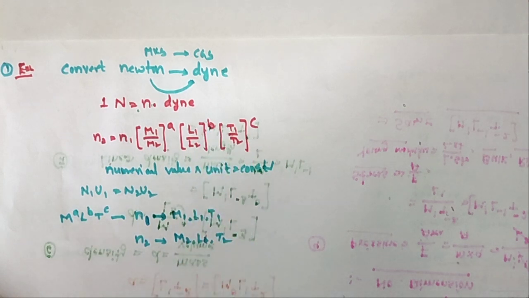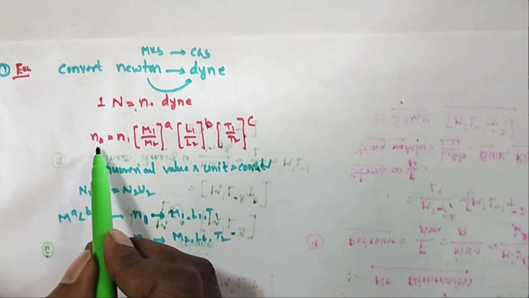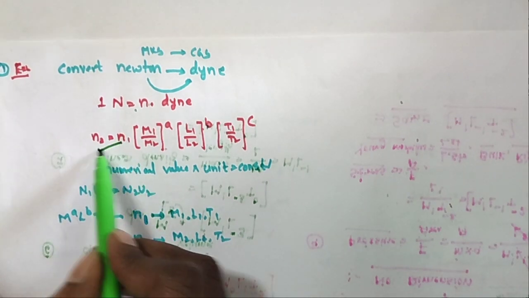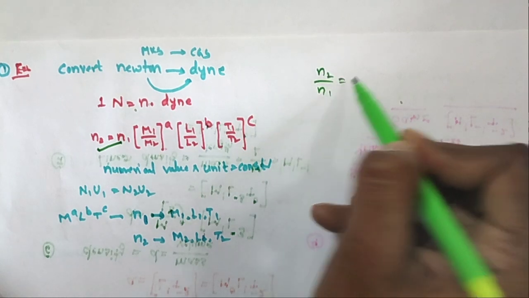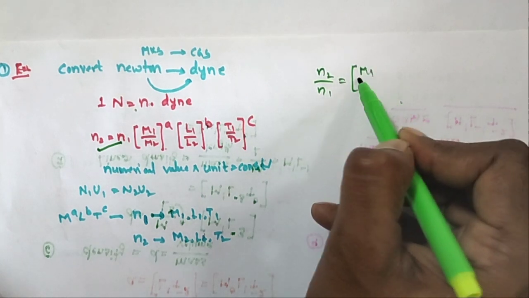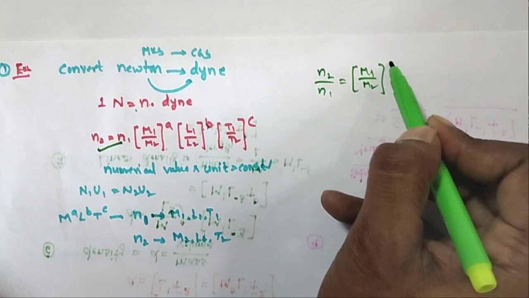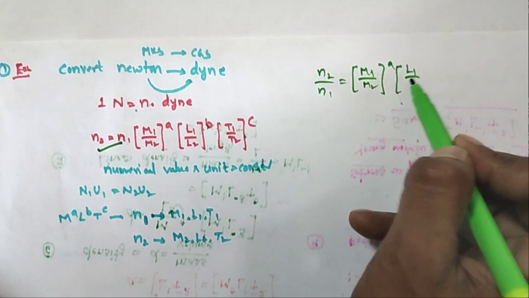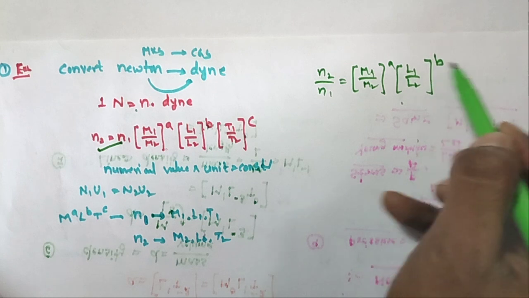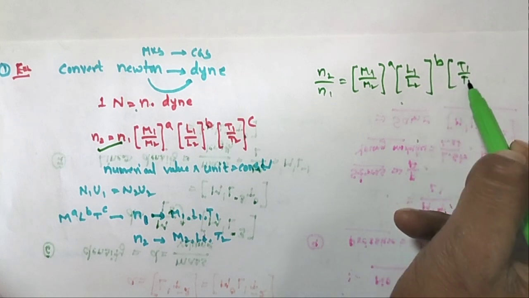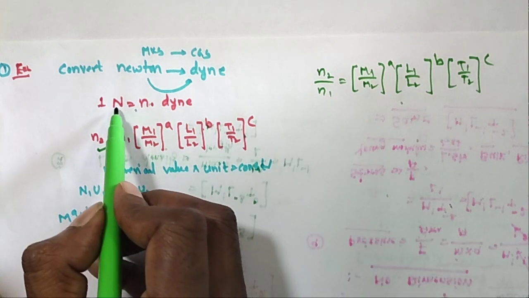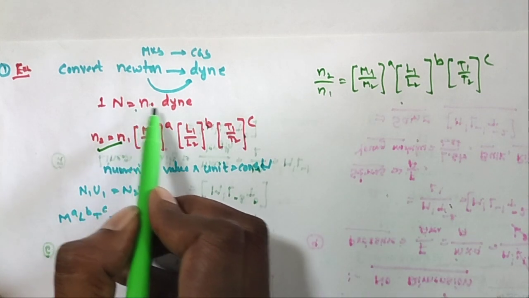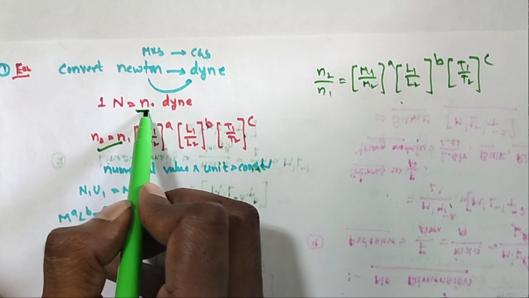So n1 comes to the other side: n2 by n1 is equal to (M1 by M2) whole power a, (L1 by L2) whole power b, (T1 by T2) whole power c. Okay, so you can calculate the n value, right?